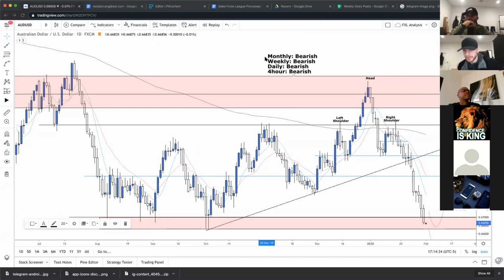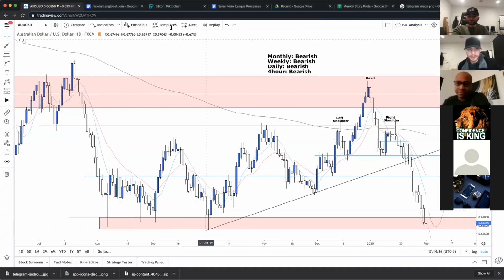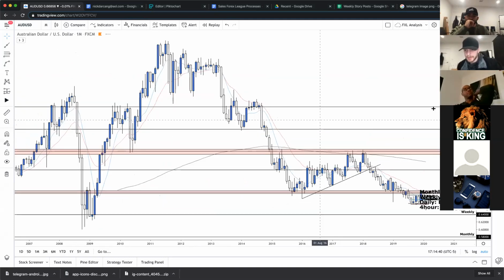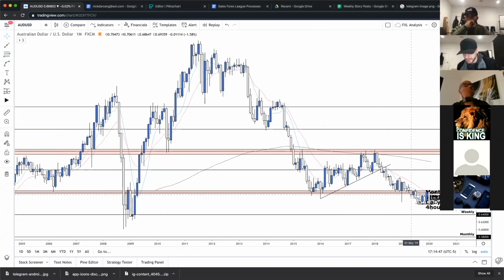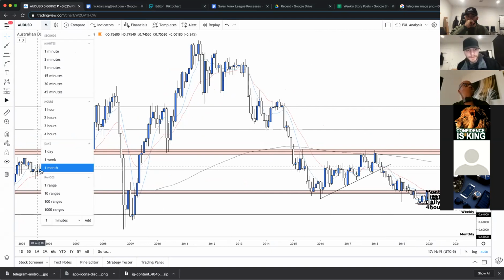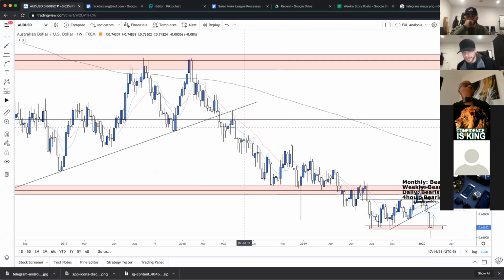Cool. All right, so let's go ahead and just do a quick recap of the trends. All are bearish: monthly, weekly, daily, 4-hour, very bearish. So let's just run through it real quick. Here's the monthly. You can see very bearish, all of this, breaking support, testing resistance, breaking support, testing resistance. So the weekly is bearish as well. Look how steep this is, bearish as hell. Breaking support, testing resistance, retesting, confirming a lower high.